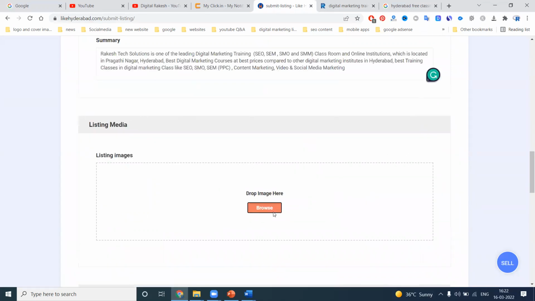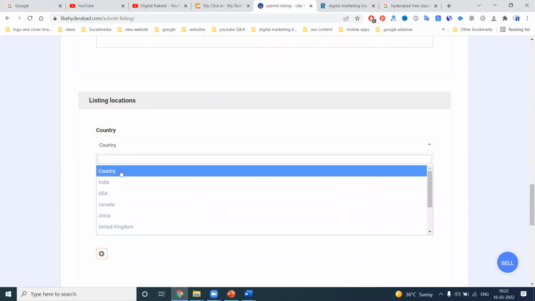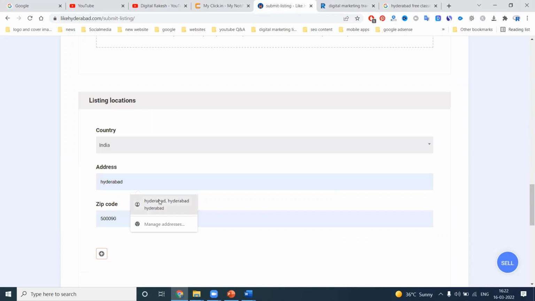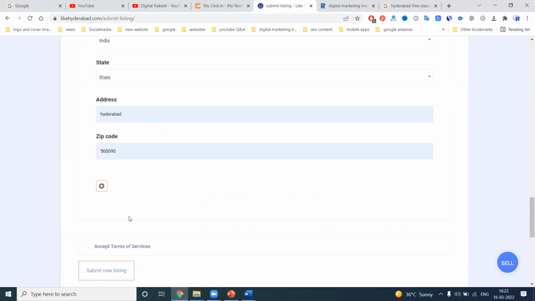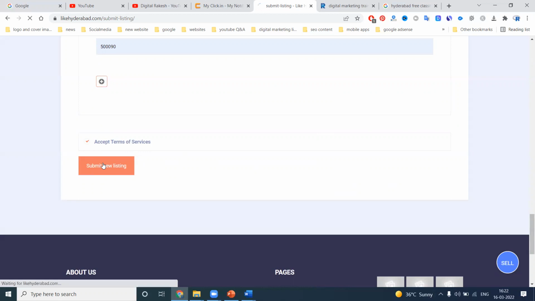Summary, browse image, and country India, address Hyderabad, accept terms and conditions, submit new listing. So this completes the classified option.